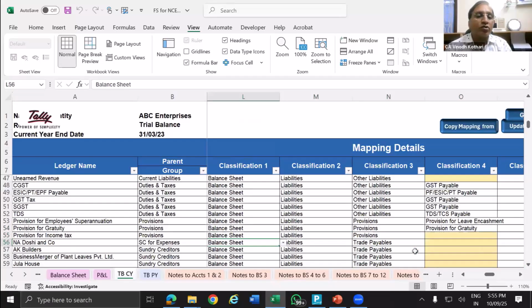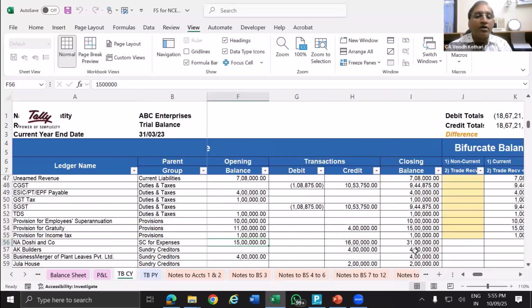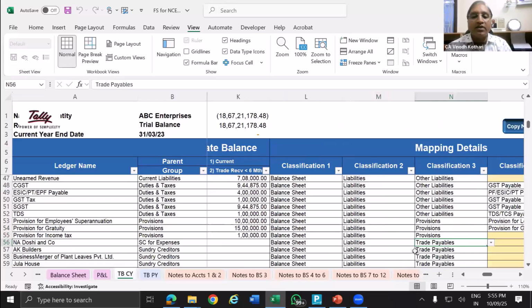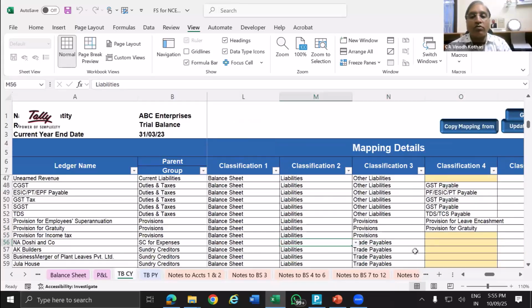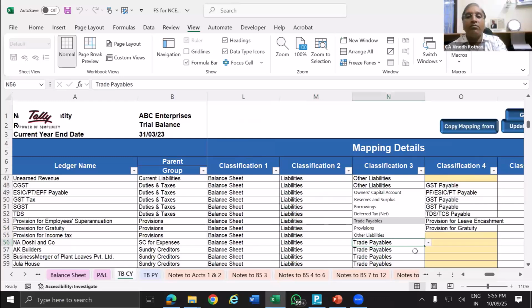Now here this is a group. What is this group? For NK Doshi. So it is asset. I don't want it in trade payable. I want this in loan, in borrowing. I can change here. It is not necessary that in Tally also I have to change. I can change here and change the classification.